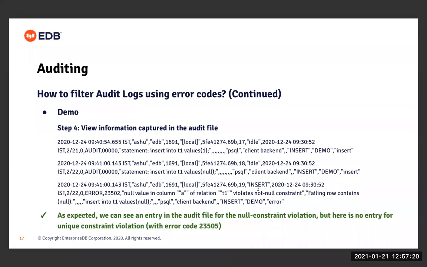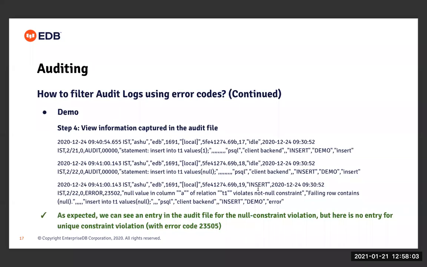The insert operation has not happened, but the log message is there related to it, because the statement logging happens before the query is processed, right? Whenever the query is sent to the backend process for execution, that query is immediately written to the log file, right? And in case anything goes wrong with that query, then the information related to the error that happens later, if that query fails due to some reason, is later flushed into the log file.